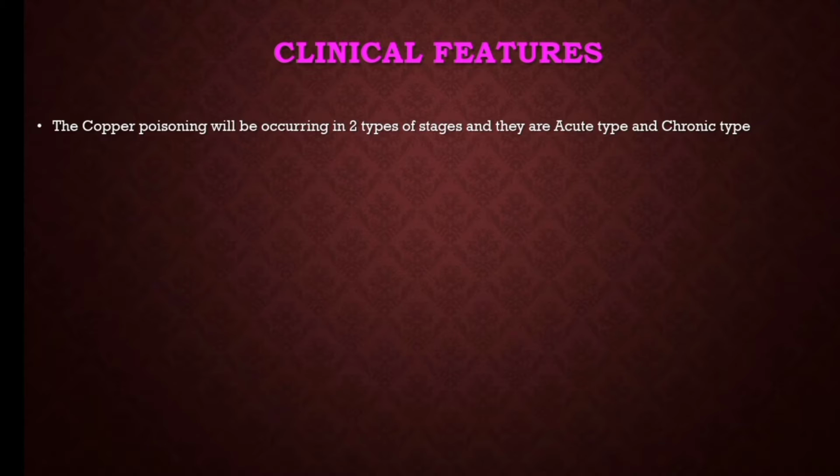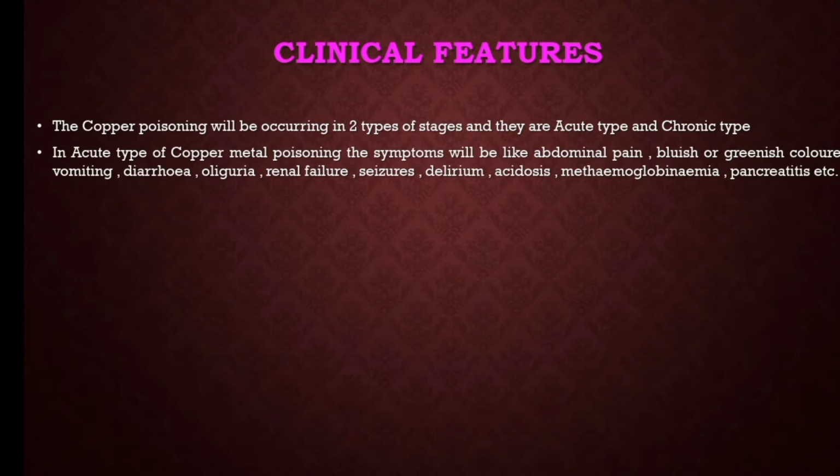Actually, copper poisoning occurs in two stages. One is the acute type and the second one is the chronic type. Now in acute copper metal poisoning, the symptoms include abdominal pain, bluish or greenish coloration of the vomit, diarrhea, oliguria, and other adverse effects like renal failure, seizures, delirium meaning confusion, acidosis, methemoglobinemia, and pancreatitis. Such conditions develop in the acute type.